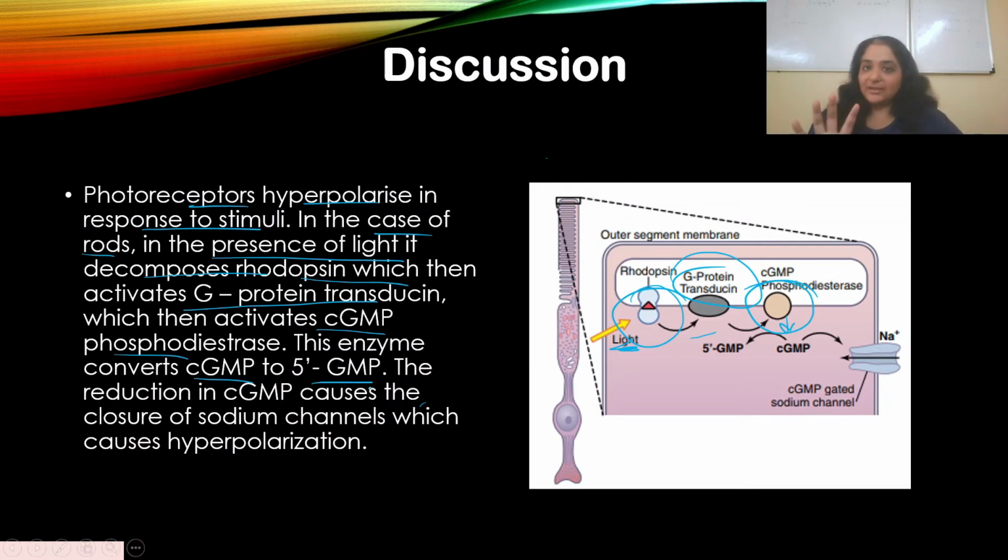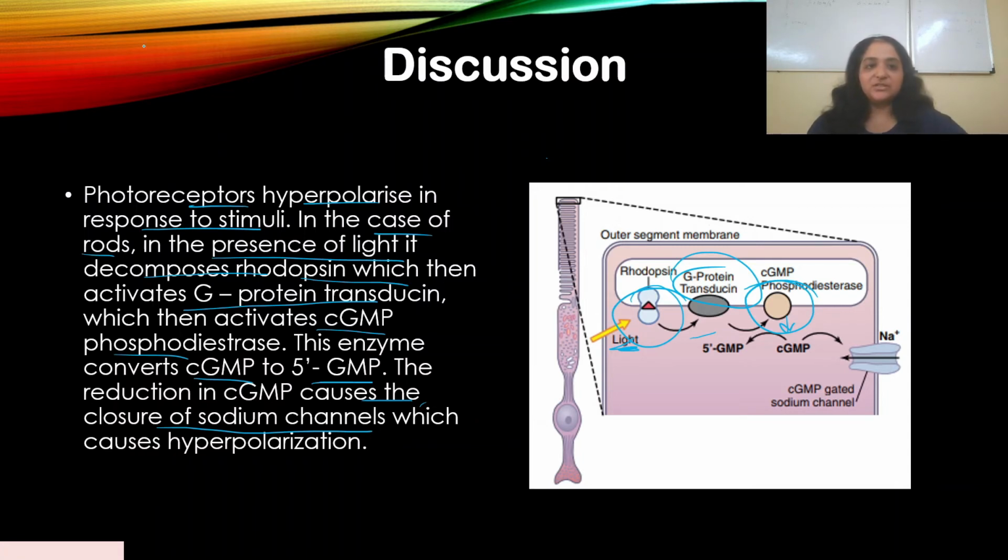Now, like I've already told you, for normal functioning of rods, for sodium channels to operate, you need cGMP. Now, if cGMP decreases and gets converted to 5-GMP, it is of no use for the sodium channels. So what happens? It closes, the sodium channels close. And what happens? Hyperpolarization begins to happen. That means a very negative potential is created in the nerve fiber.